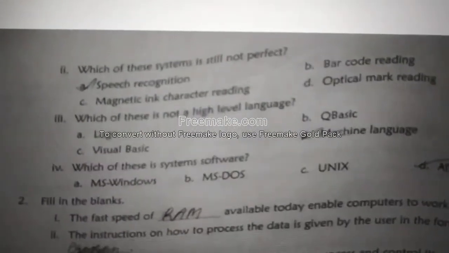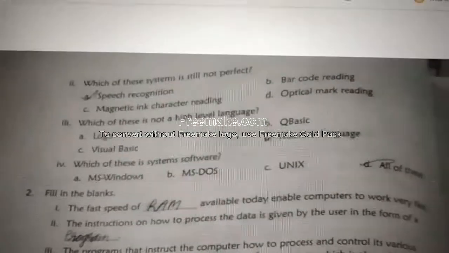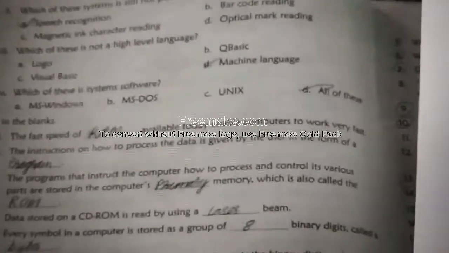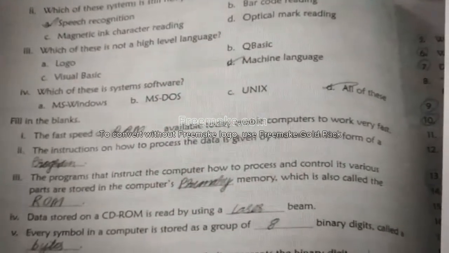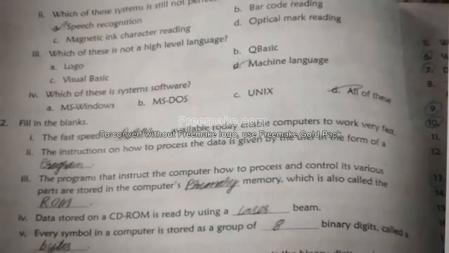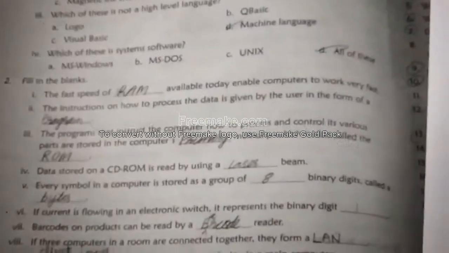Which of these systems is still not perfect? As we all know, speech recognition system is still not perfect. Which of these is not a high level language? Machine language, because it is a low level language. Which of these is system software? Windows 7, MS Windows, MS-DOS, Unix, all of these are system software.